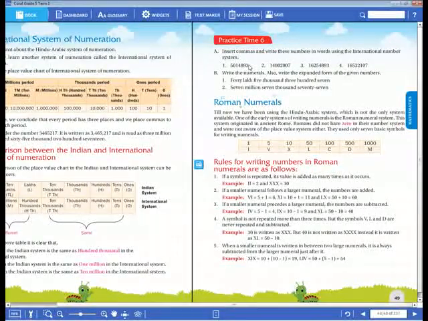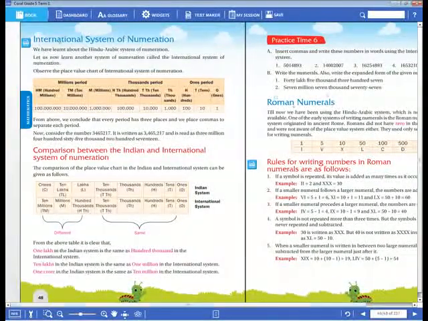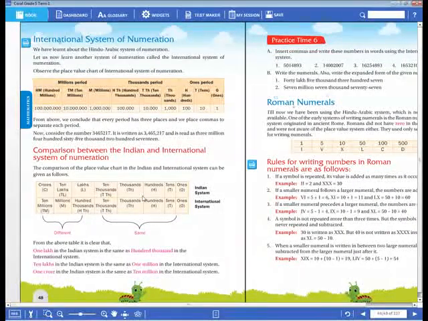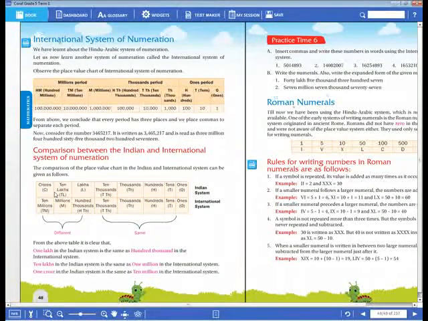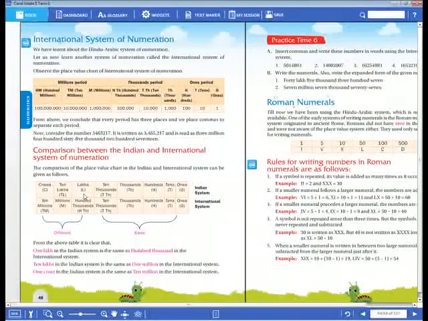When it comes to the international system, please everybody have a look at the screen, dear children. Here one box is there, no? In this box they have given ones, tens, hundreds. These three come in one period. So here you have to insert one comma because one period has completed. Next thousands and 10,000s. These two come in the thousands period. After that you have to give 1 comma. Next lakhs and 10 lakhs. After it there will be 1 more comma because these two come under the period of lakhs. Okay, dear children, have you understood?